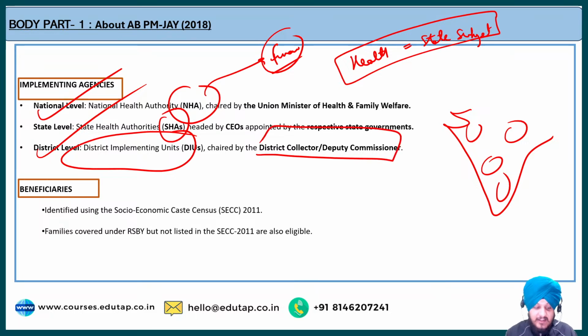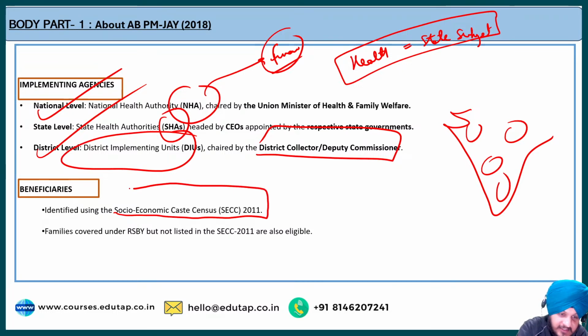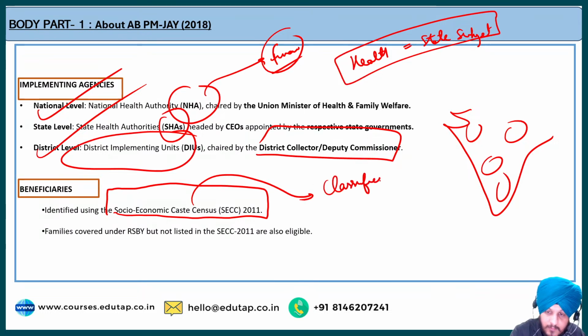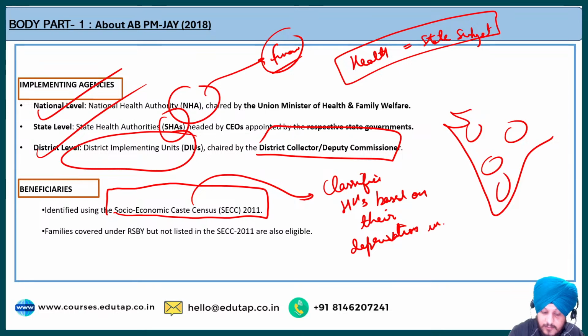The next thing is regarding the beneficiary. Now regarding the beneficiary, there are 2 points. The first point is how the beneficiaries are identified. Basically they are identified using the Socio-Economic Caste Census 2011. Now this is a type of census that classifies the different households based on their deprivation indicators. Fine. Deprivation indicators.